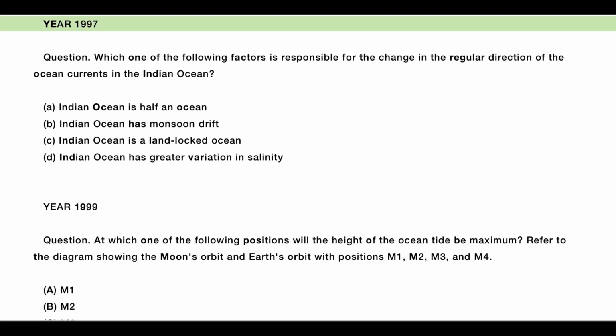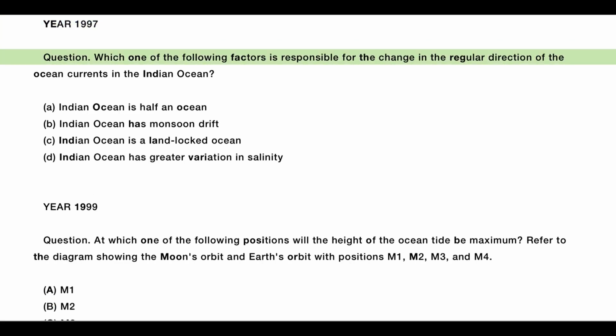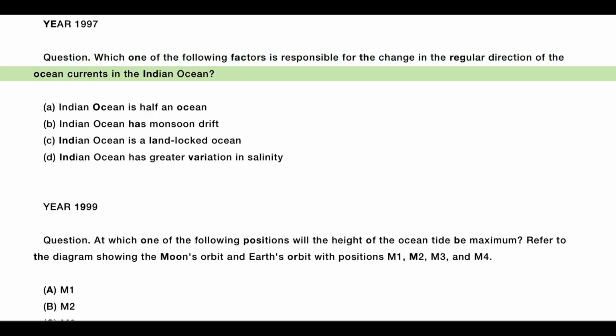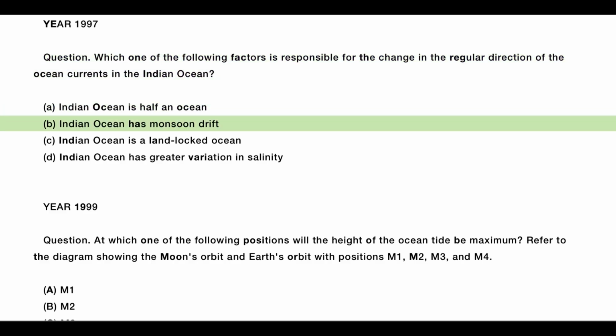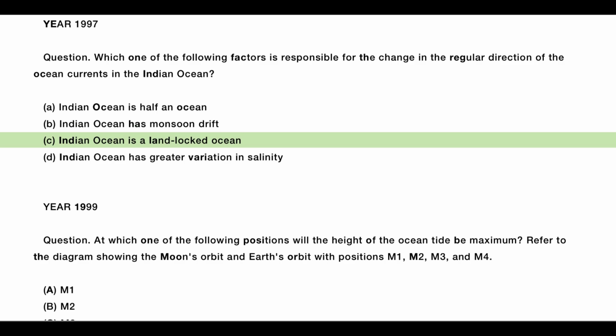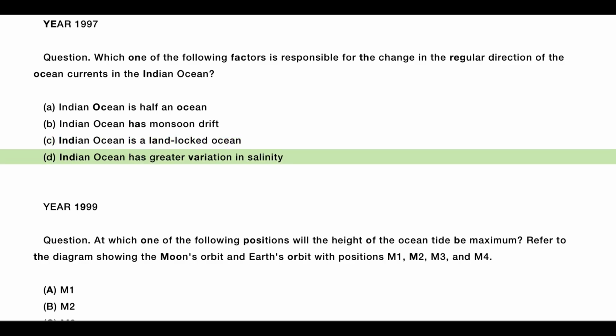Year 1997, Question. Which one of the following factors is responsible for the change in the regular direction of the ocean currents in the Indian Ocean? A. Indian Ocean is half an ocean, B. Indian Ocean has monsoon drift, C. Indian Ocean is a landlocked ocean, D. Indian Ocean has greater variation in salinity.